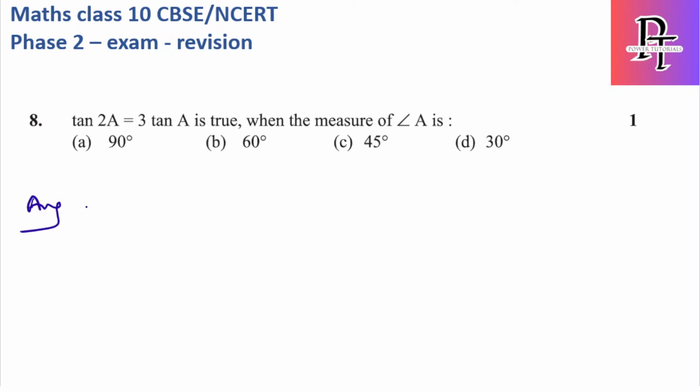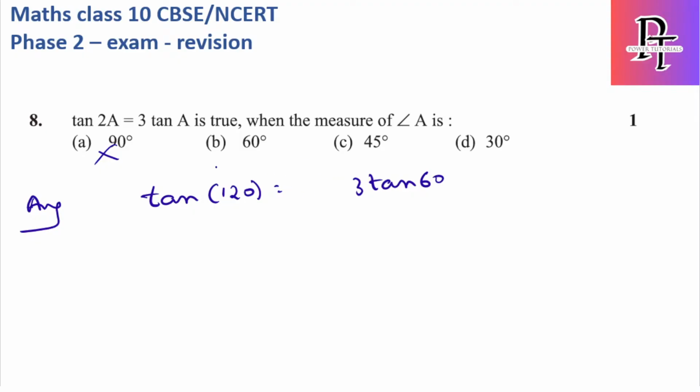Tan 2a is equal to 3 tan a is true when the measure of angle a is. Okay, so for this question, you have to simply substitute the angles which are there in the options, and then you can get the answer. Tan, if I keep 90 here, then it becomes tan 180. So tan 180 is 90 plus 90, so tan 180 will be 0. 3 tan 90, tan 90 is infinite, so this is not the condition. Tan 60, so this becomes tan 120 degrees, and this is equal to or not, we have to compare with respect to tan 60.